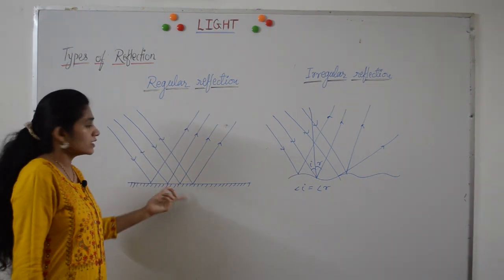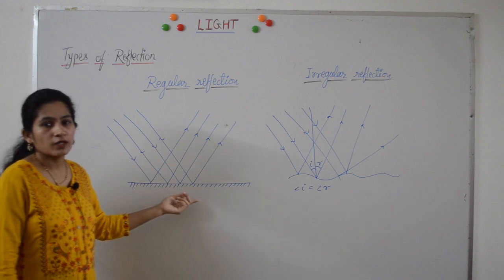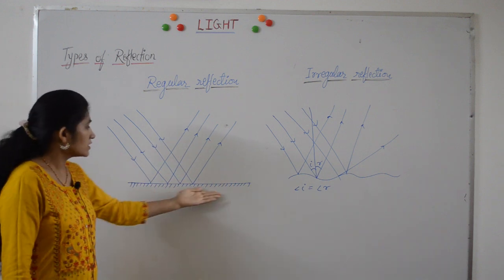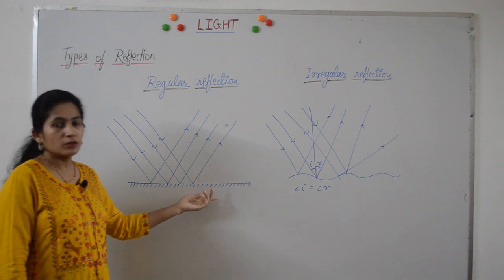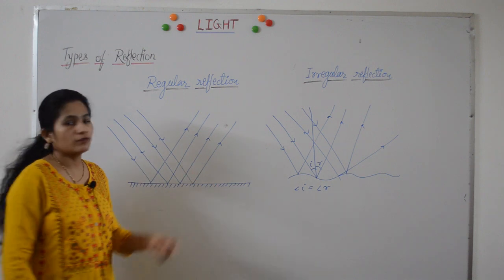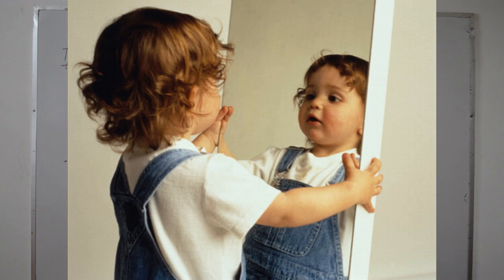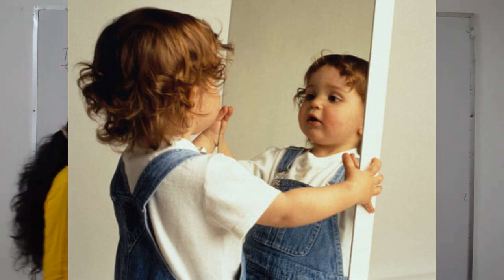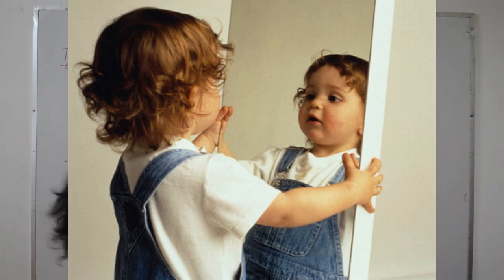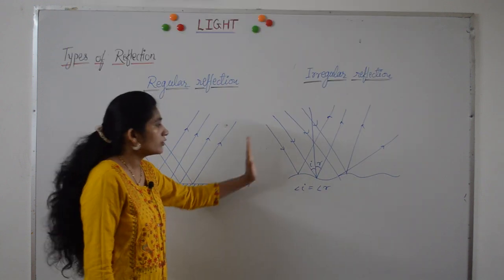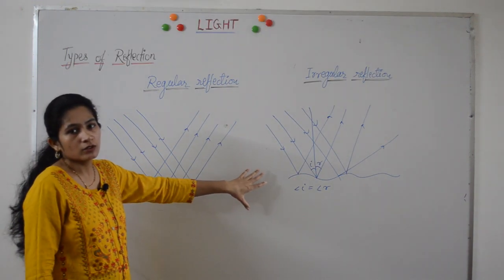This regular reflection is responsible for the formation of image. As we have discussed, we get our image in mirror because from mirror the regular reflection takes place. But we do not get our image in rough surface. For example, this board is also rough. It is not smooth and it is not polished. Therefore, we do not get our image in the board.